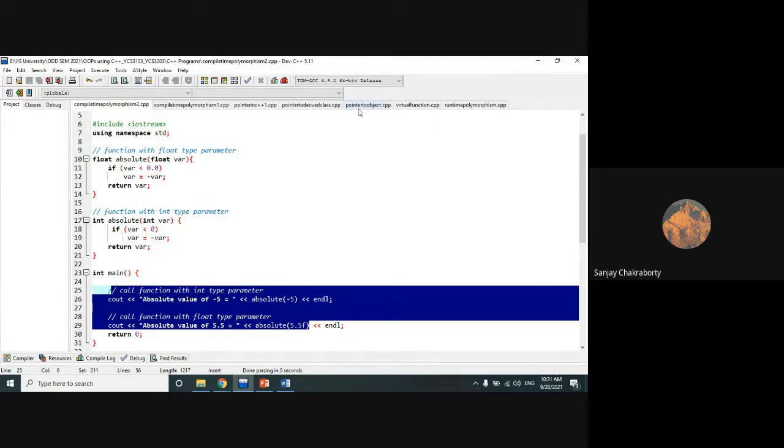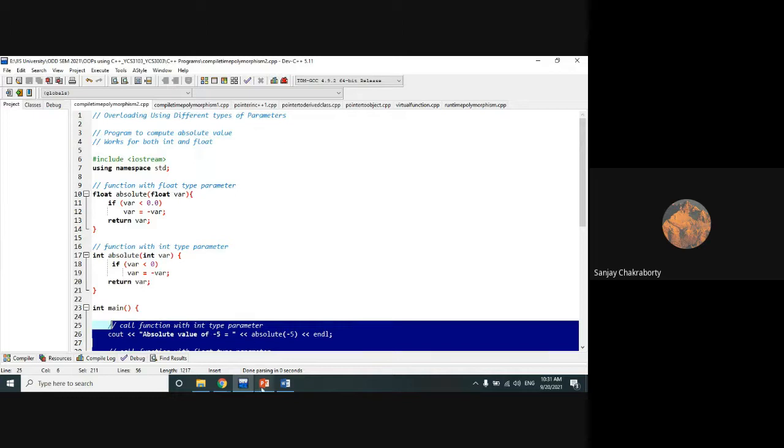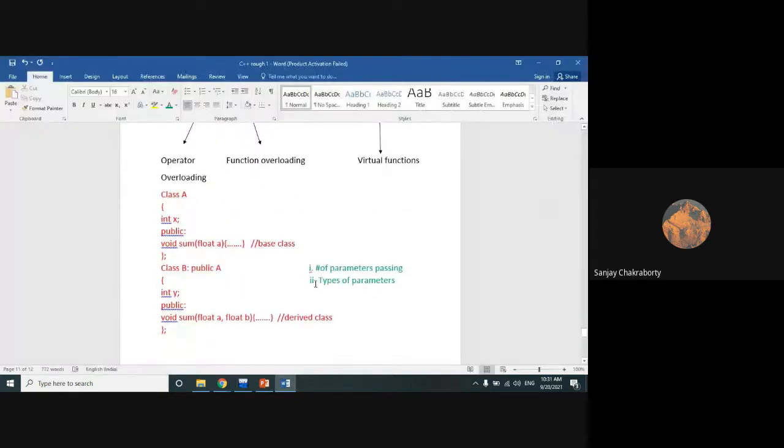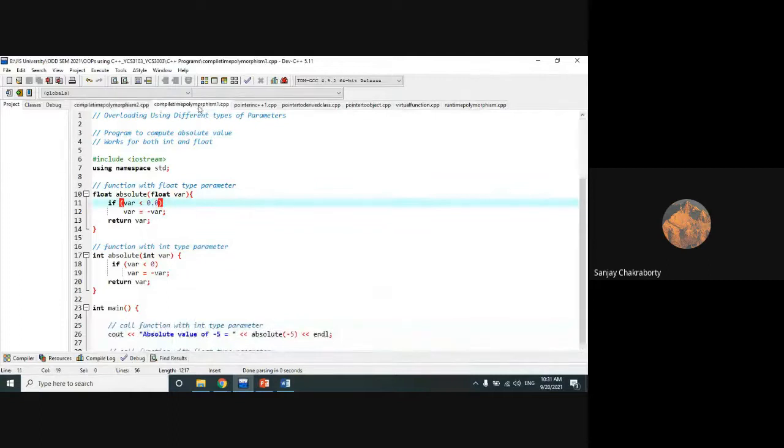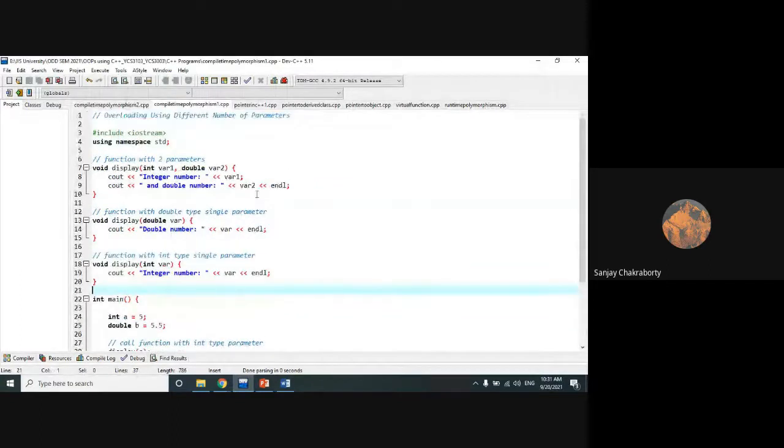Right. Now we will check the second kind, that is number of parameters. We have already seen types of parameters, float and integer, two different types. In this code, we have implemented function overloading with different numbers of parameters. We have used three similar functions, void display.